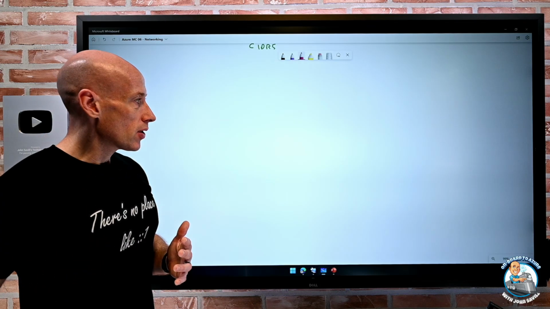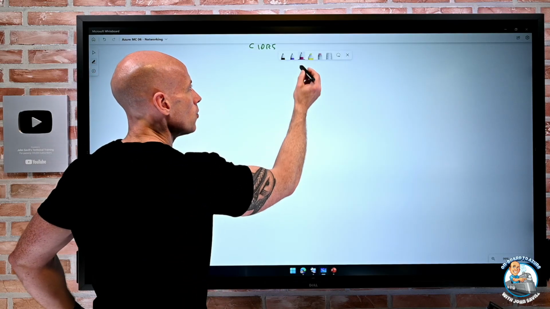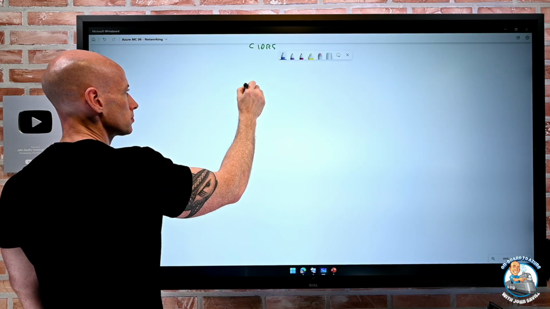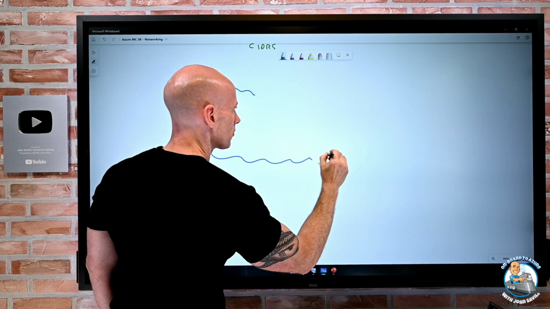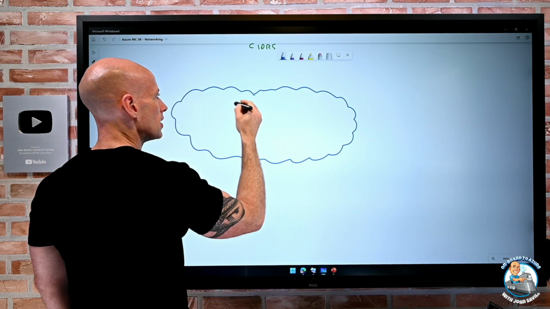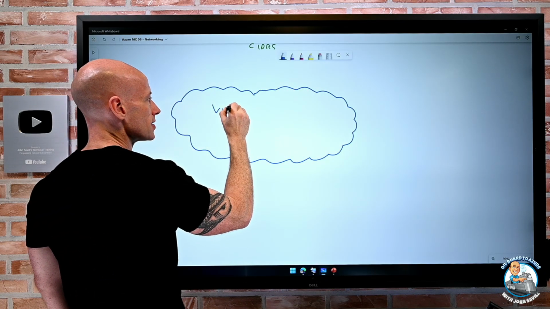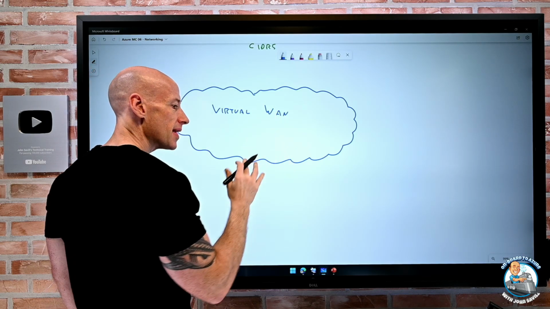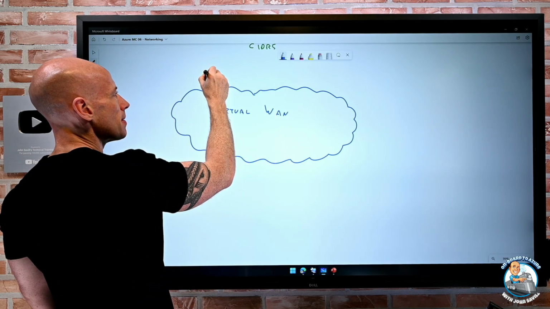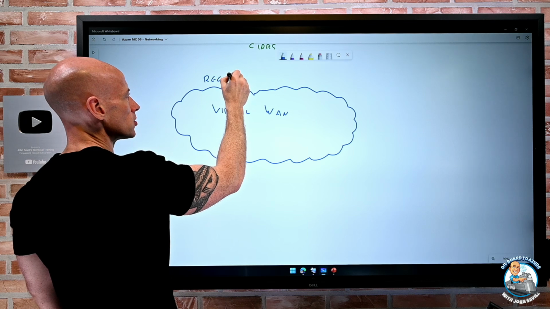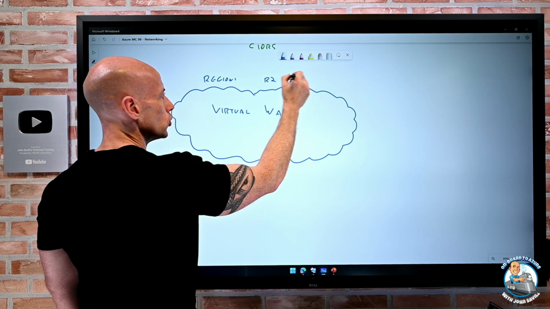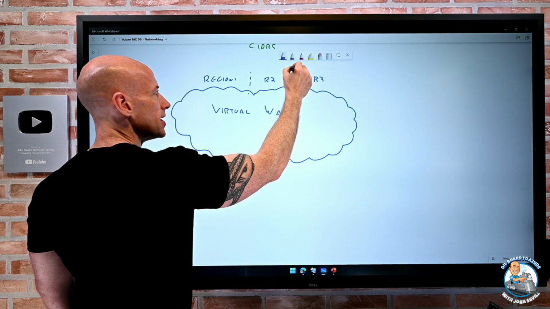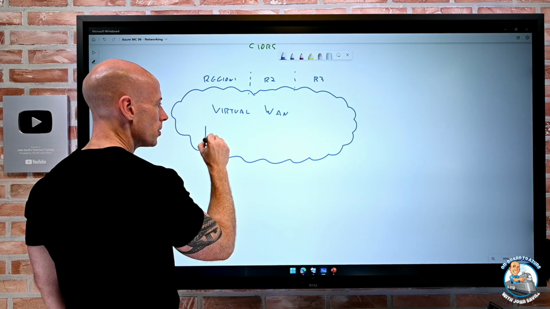So if we go and look at our picture, what I now would think about creating is just an Azure Virtual WAN instance. I'm just going to create one of them. But then remember, maybe I'm using multiple regions. So region 1, region 2, region 3. For each region, it's going to create a hub.